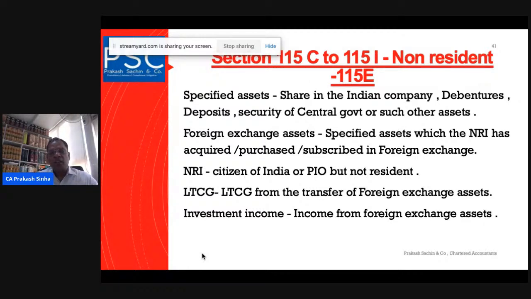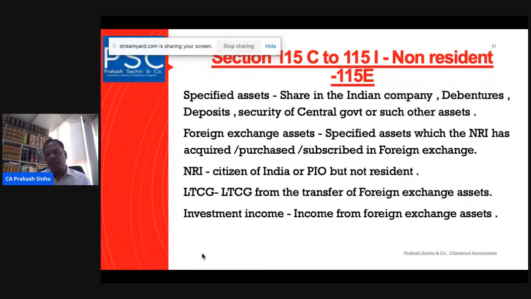The second condition is that he was in India for 60 days in the last year and 365 days in the 4 years preceding the previous year. These are the conditions which make you a resident. If the conditions are not satisfied, then you become a non-resident.